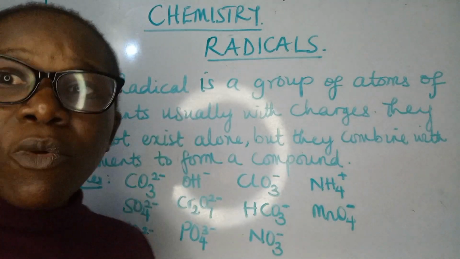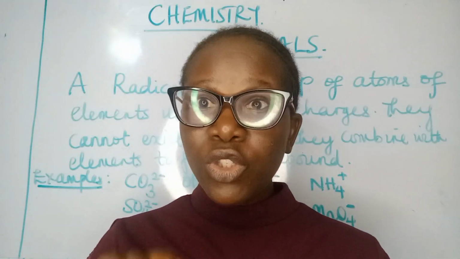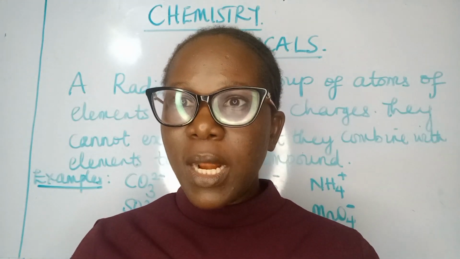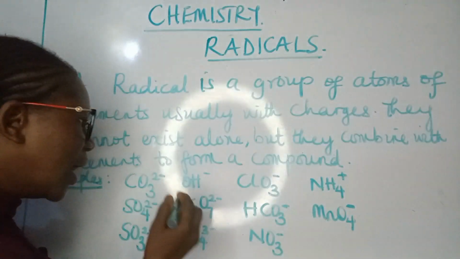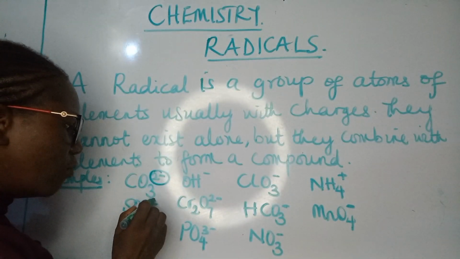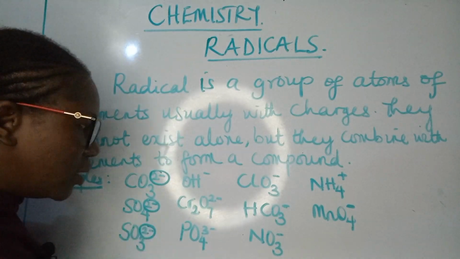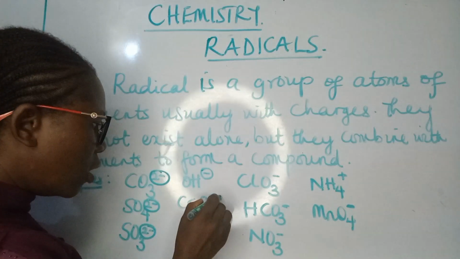Now, if you want to learn more about formulas, you really need to be conversant with the charges that these radicals carry. Like the CO3 carries -2 as a net charge. The SO4 carries -2 as well. SO3 carries -2. OH minus carries -1.